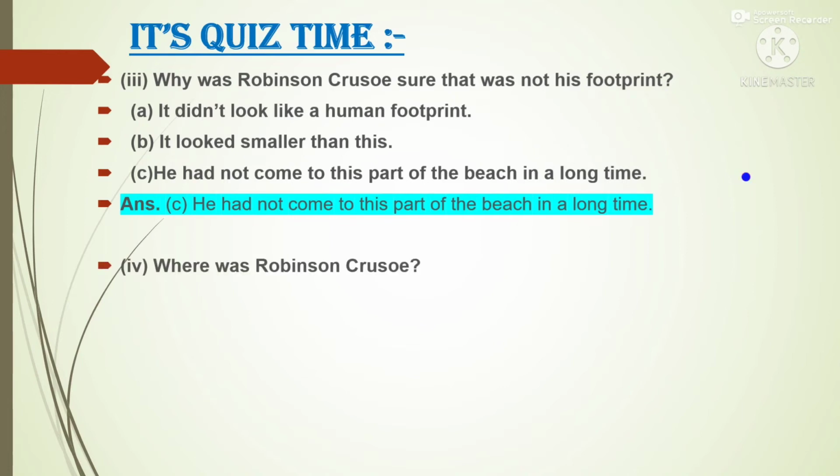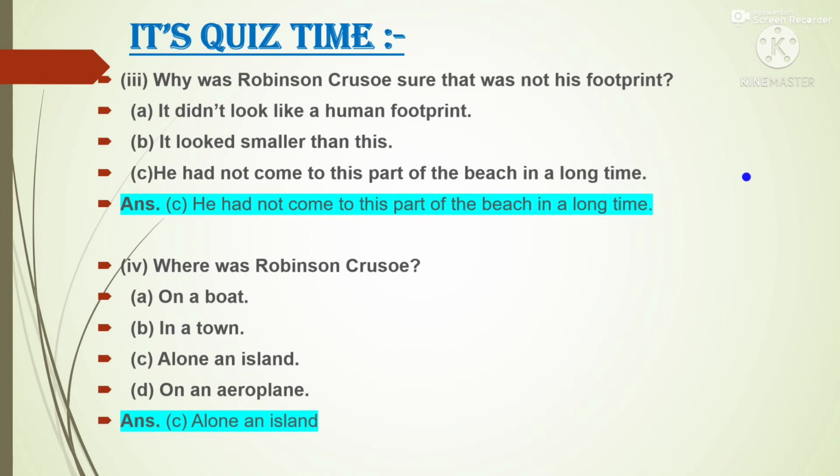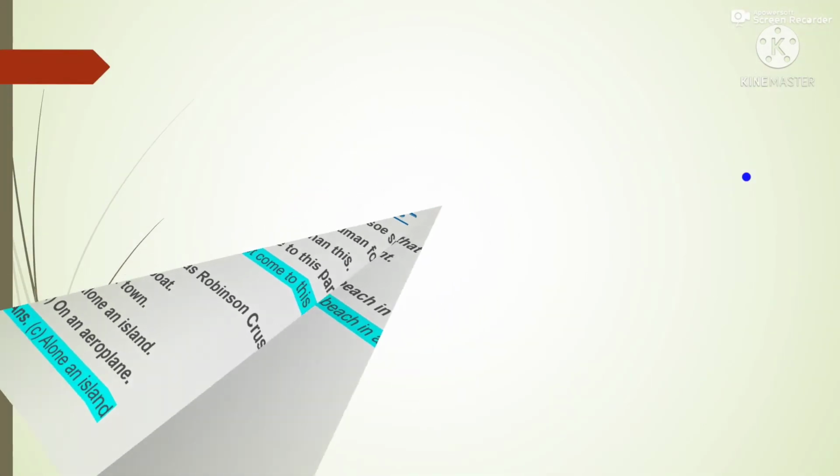Next question. Where was Robinson Crusoe? On a boat, in a town, alone on an island. So here are the options, and the right answer is alone on an island. So Robinson Crusoe was alone on an island.